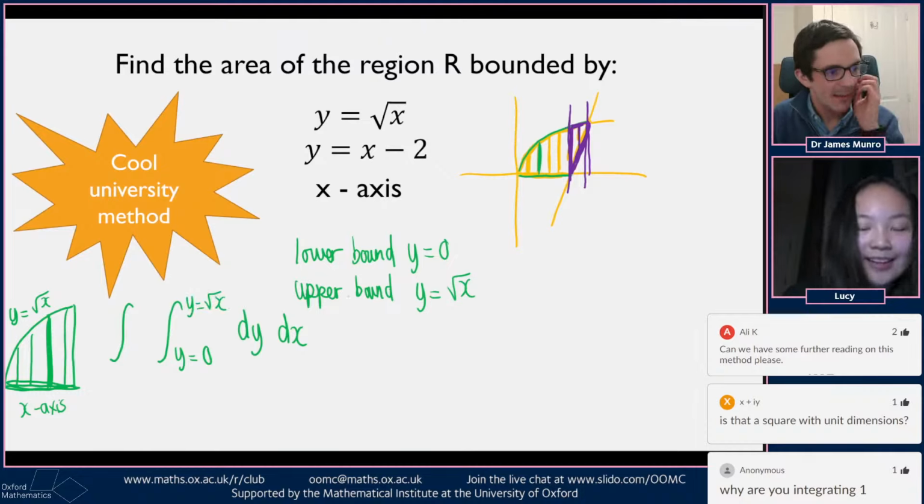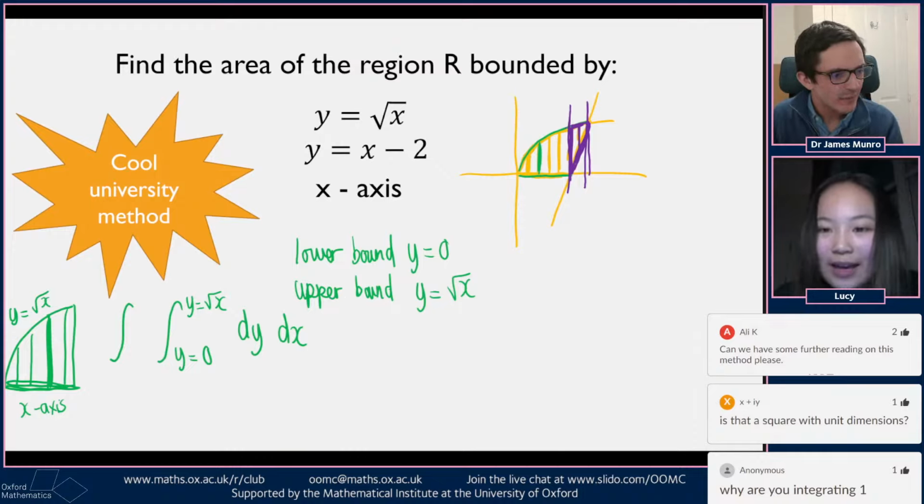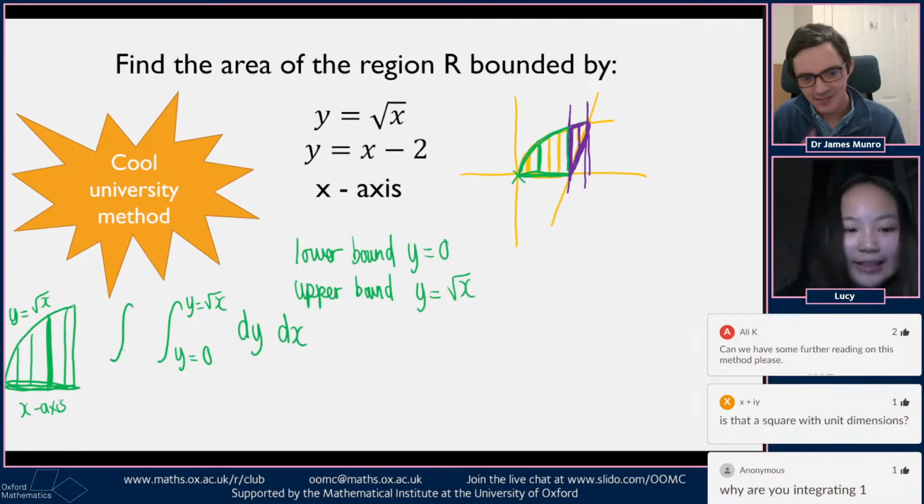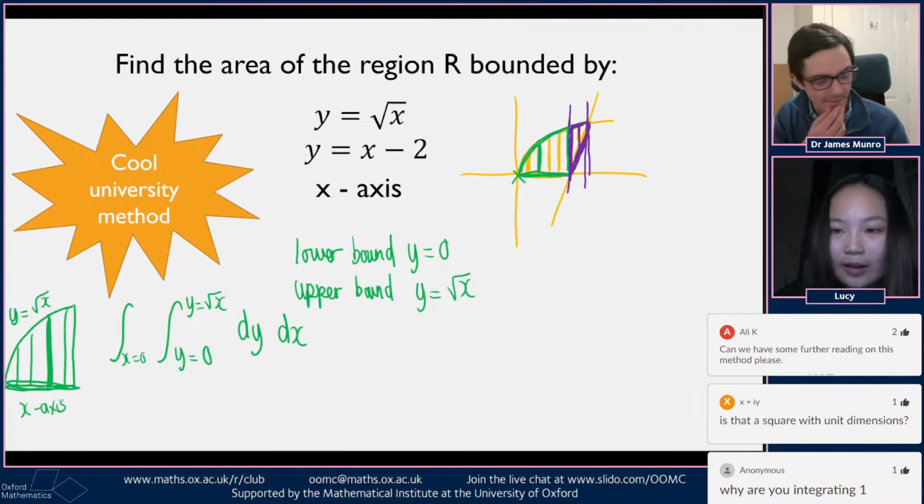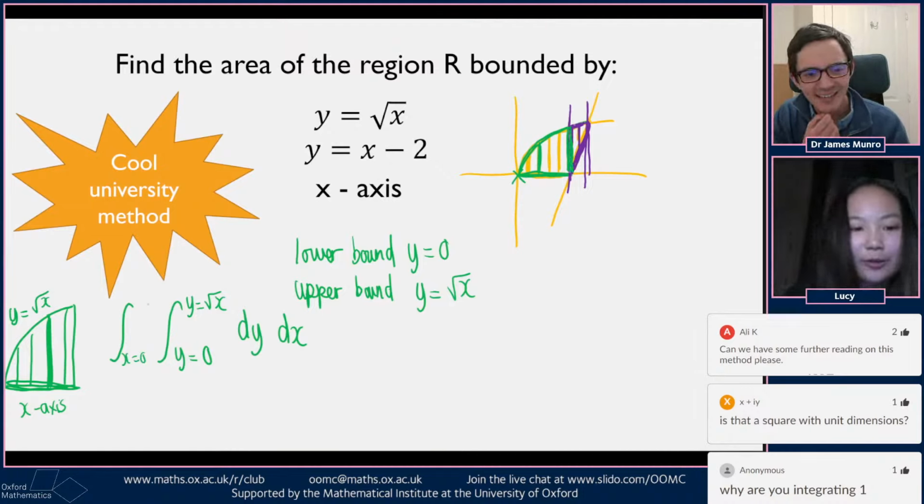And then in the outside integral, if we have a look at where this green strip is going, we're going from x equals 0 to x equals, you can work out what that is, but that would be x equals 2. So we can do the integration now.